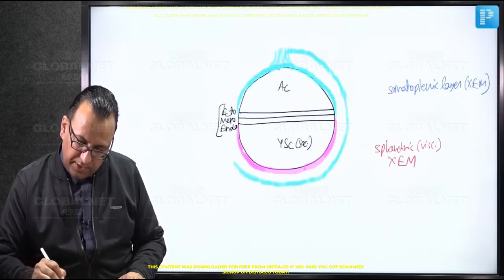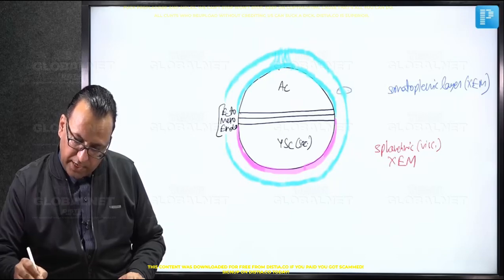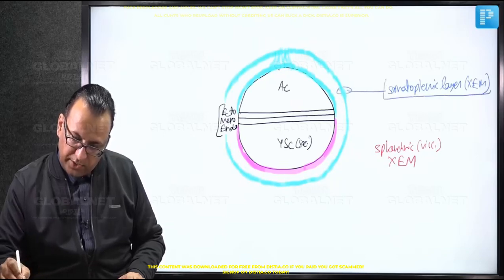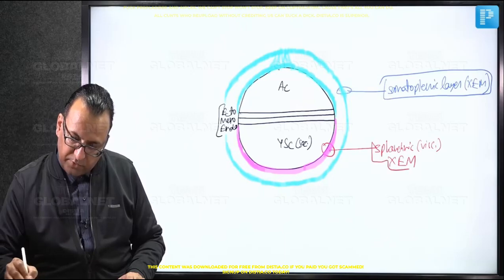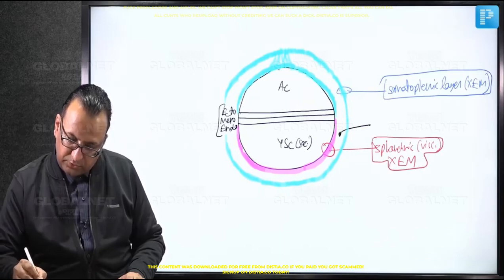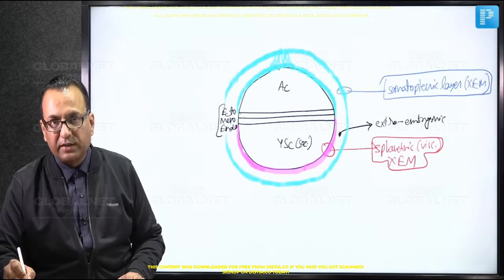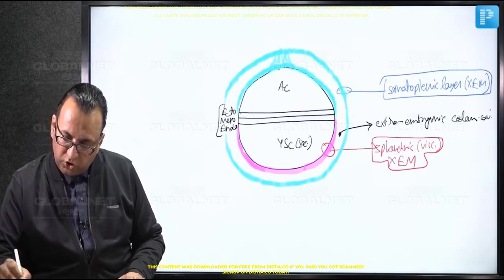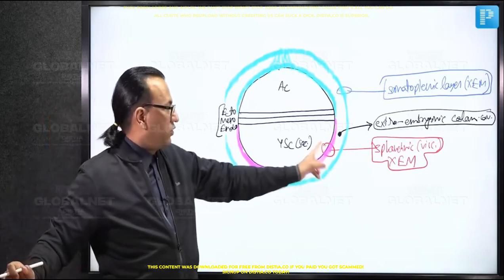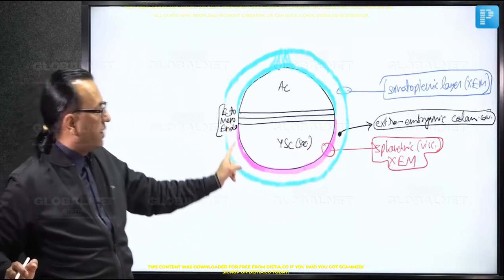So as you complete this layer of somatopleuric extra-embryonic mesoderm, we can mention between the somatopleuric layer of extra-embryonic mesoderm and the splanchnic visceral layer of extra-embryonic mesoderm, this cavity is what we are calling extra-embryonic, because it is outside the embryo, the coelomic cavity. And when you have this extra-embryonic coelomic cavity, that is the time you call the primary yolk sac a secondary yolk sac, lined by splanchnic layer of extra-embryonic mesoderm.